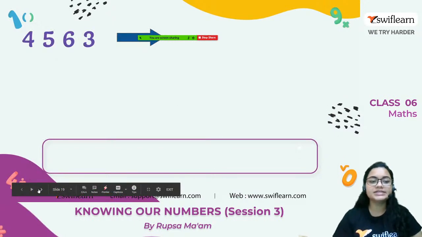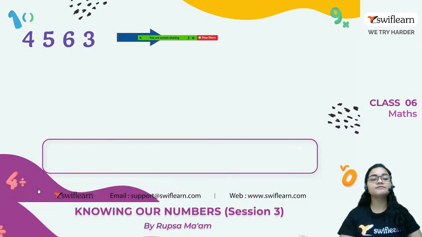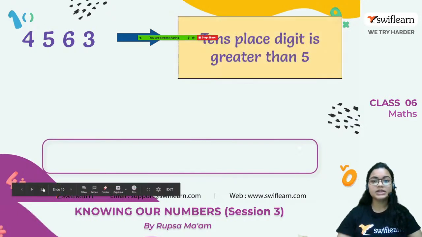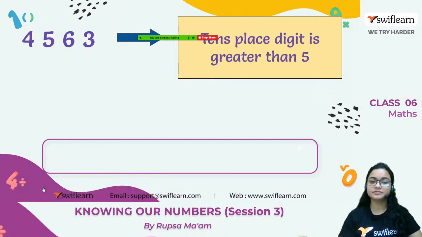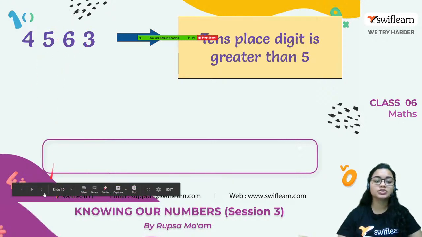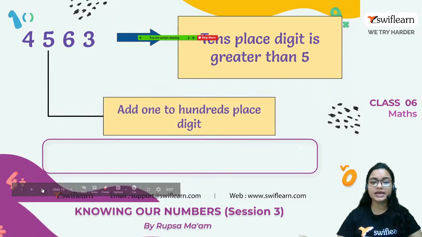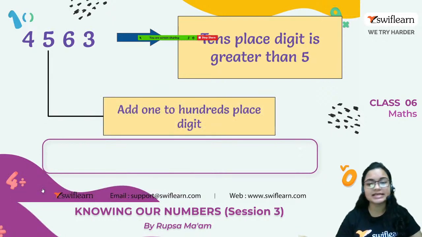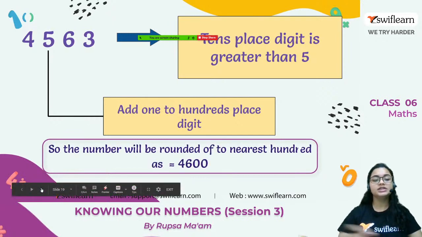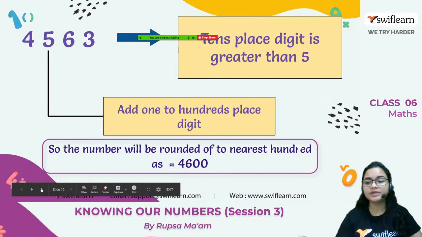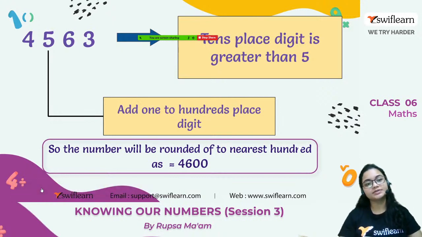So here a number is given, that is 4563. Clear? Now tens place digit is greater than 5. Right? Tens place digit is greater than 5 because it's 6. So what will be the thing? Add 1 to the hundreds place. So we have to add 1 to the hundreds place. So the nearest rounding off to the 100 will be 4600. Simple. Nothing is complicated here.